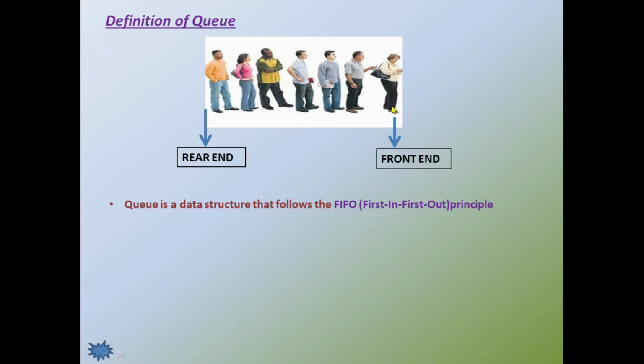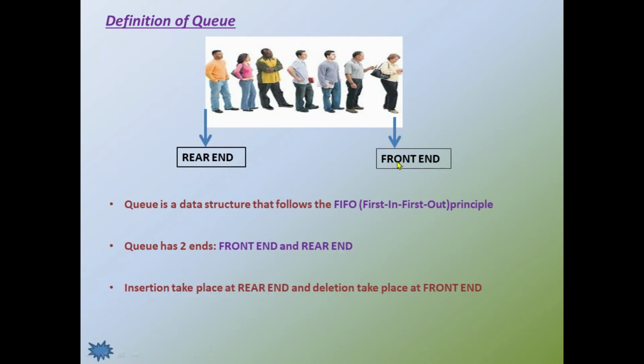So the position where the data is deleted is known as front end, and the position where the data is inserted in the case of queue is known as rear end. Clear? So queue is a data structure that follows the FIFO principle, first in, first out. Queue has two ends, front end and rear end. So what's the use of front end?